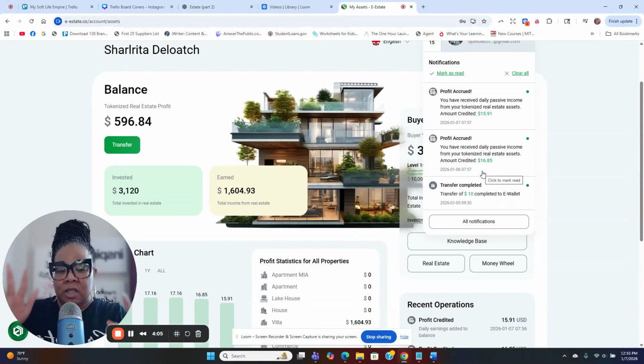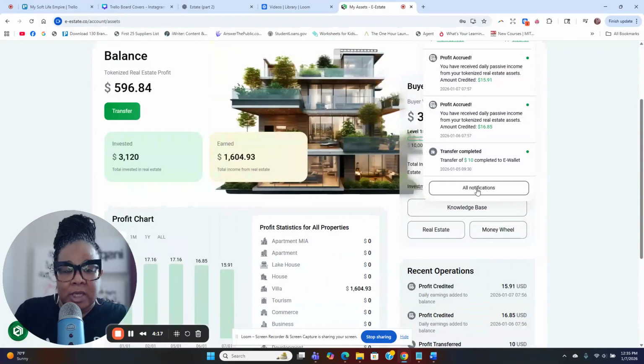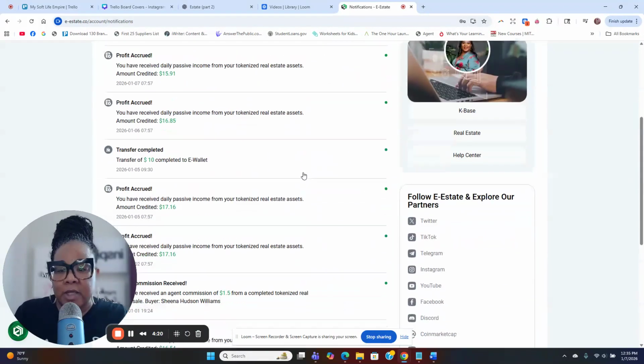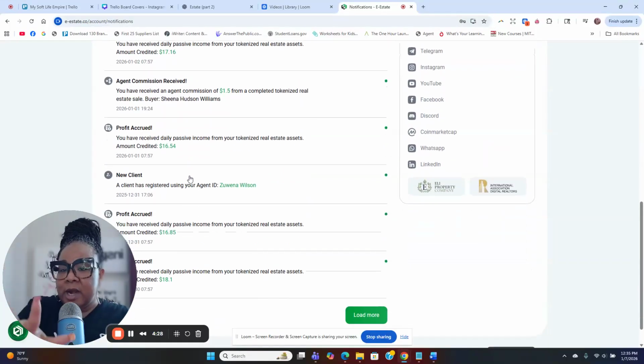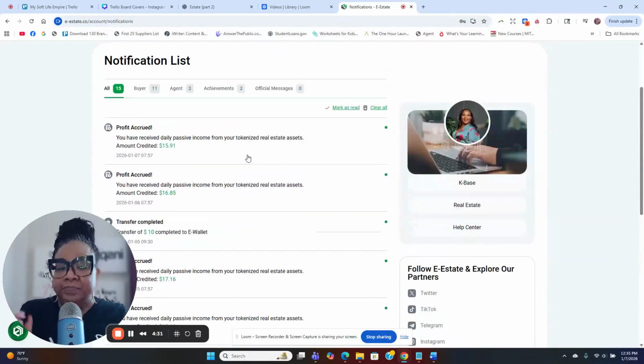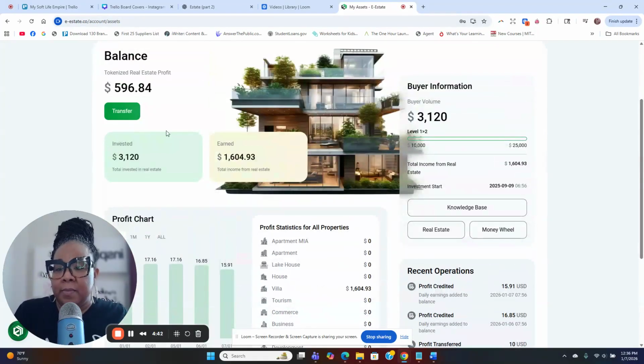Okay, I accrued $15.91. The amount doesn't stay the same. It depends on the fluctuation of the percentage. Okay, so I accrued $16.85 the day before yesterday, which was on the 6th. Okay, so as you can see, if I click here you can see all of my notifications, you can see that I make money every day, Monday through Friday. Okay, Monday through Friday. And you see that it fluctuates and things like that. However, you can see that I make money on a daily basis. Okay. So when I make money on a daily basis, it goes into my profits. Okay. So I make profits. So right now I have profits of $596.